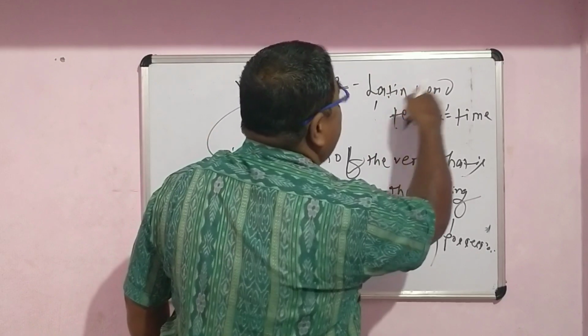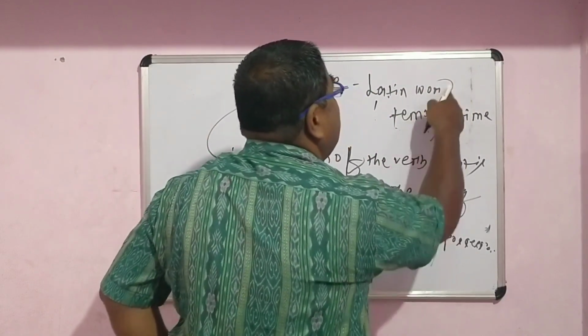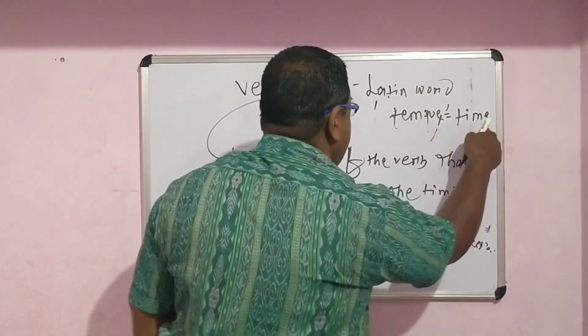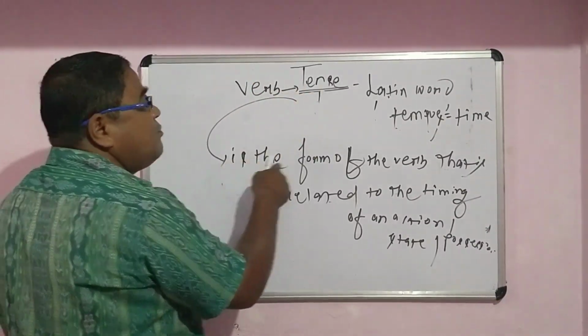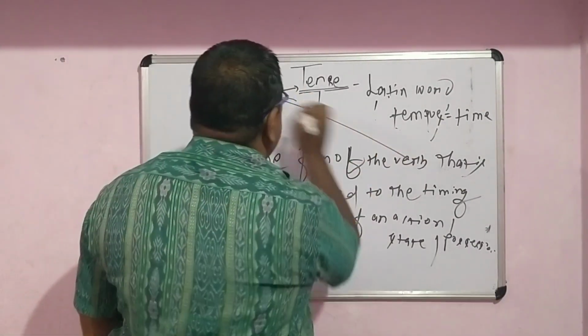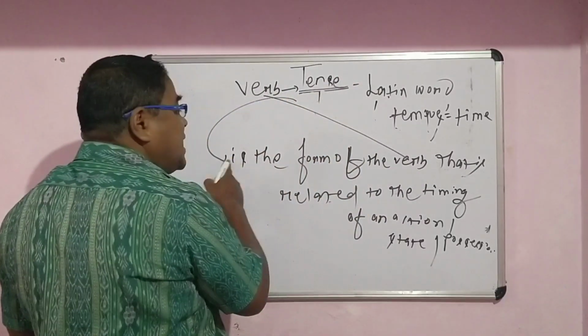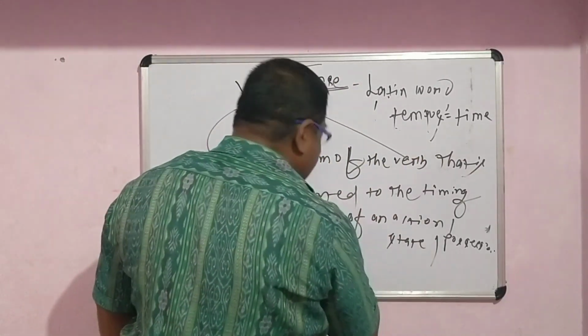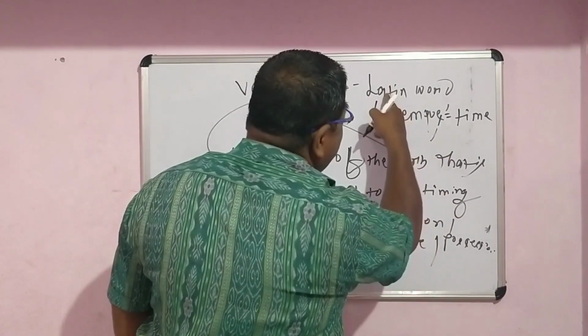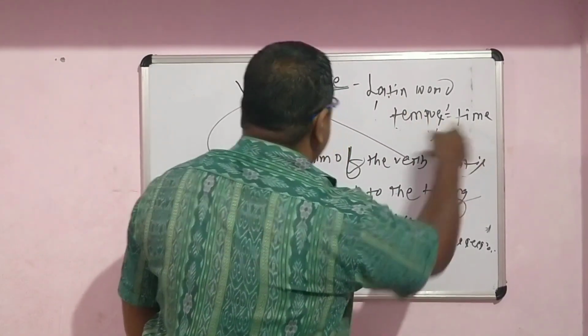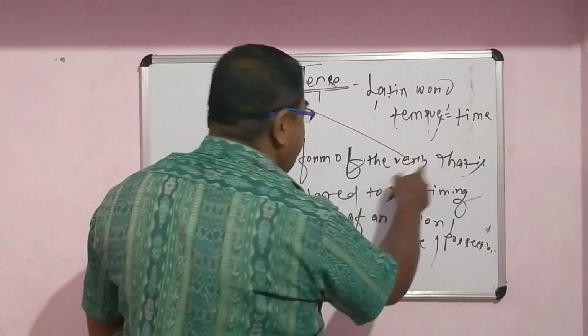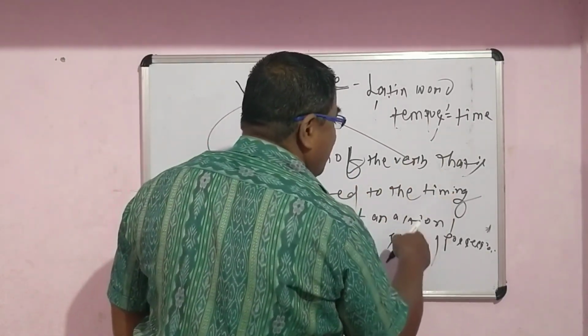Tense is a Latin word that comes from the Latin word tempus. Tempus means time. So what is the wholesome definition of the tense? The tense is the form of the verb. I have already told, from the verb we have the tense. So tense is the form of the verb that is related to the timing of an action.